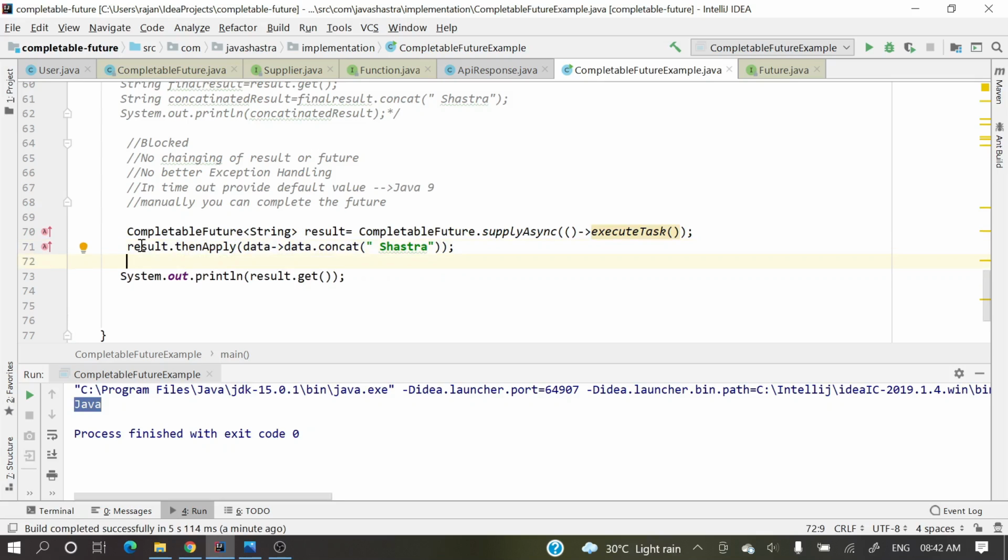So here it is non-blocking. On this result we are performing some operation, but it's non-blocking. The result is not available yet, and still we are applying this. It will not block anything. So we have overcome the challenge of the blocking one. We are still not getting the result, but we are applying the function, and whenever the result is available, this code will be executed. Right, now let's see.